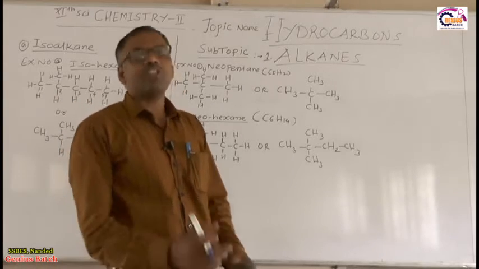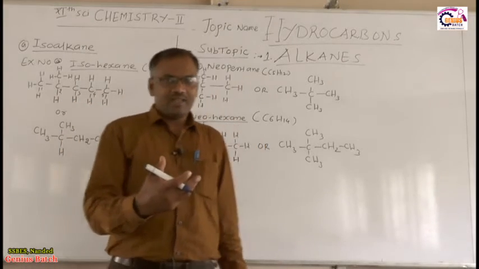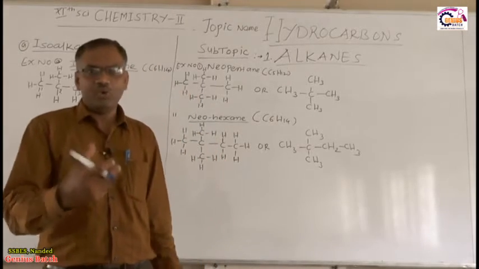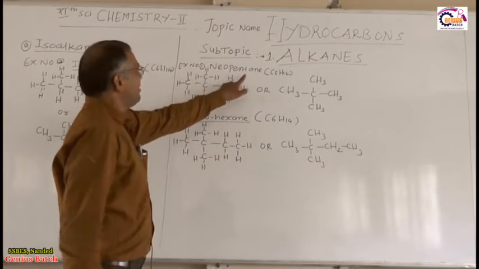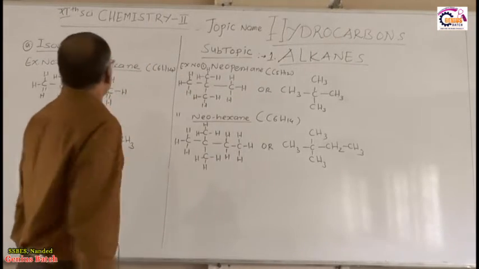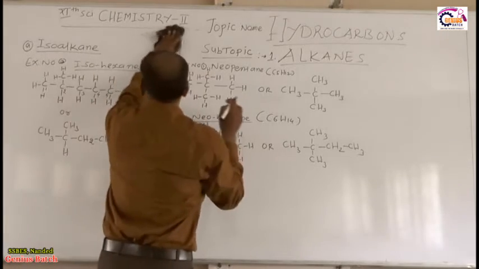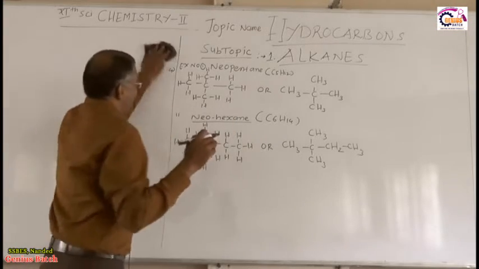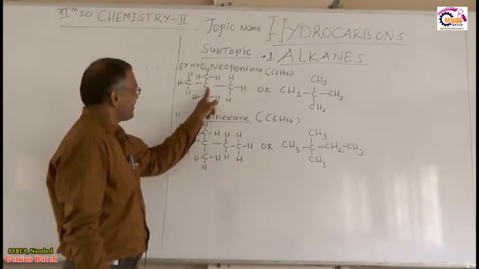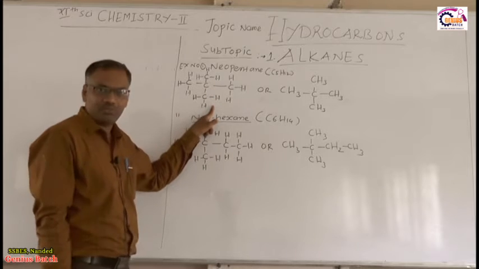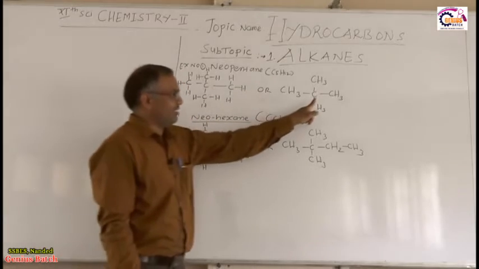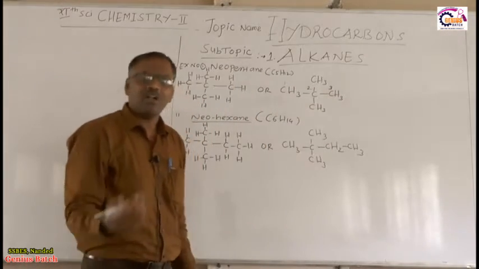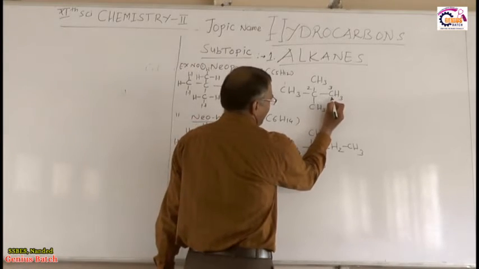Now, what is meant by neoalkane? Isoalkane is over, so next is neoalkane. What is the definition of neoalkane? The alkane in which the second carbon carries two methyl groups. You find here this is the second carbon: numbering 1, 2, 3 from this carbon atom, or you can also start from the other end, also 1, 2, 3.